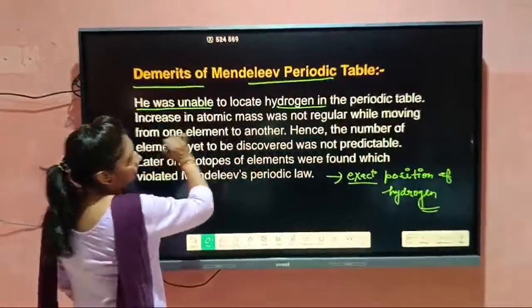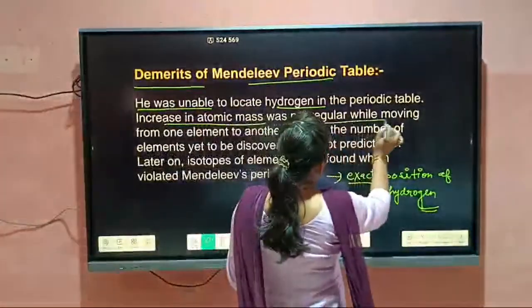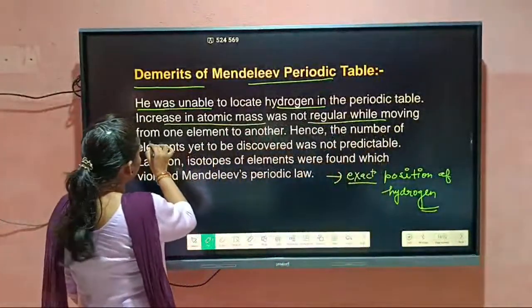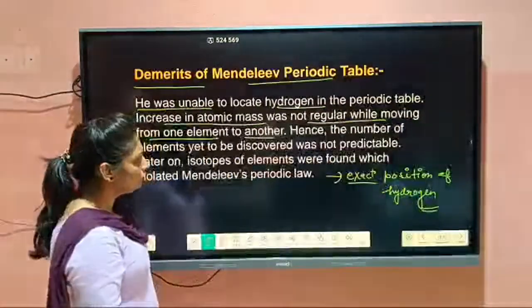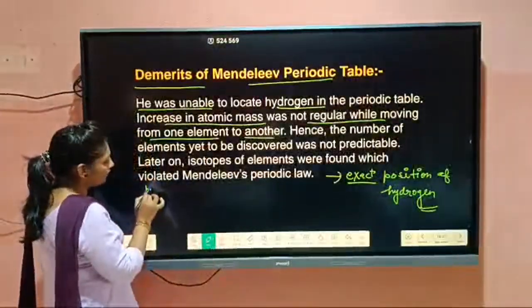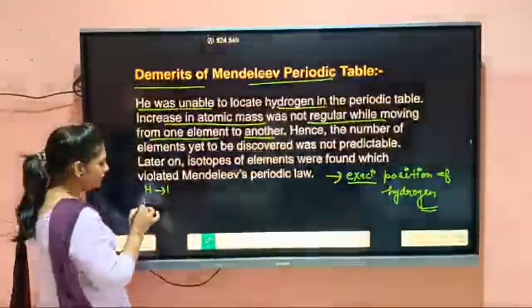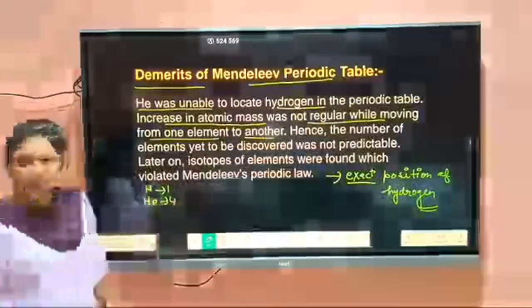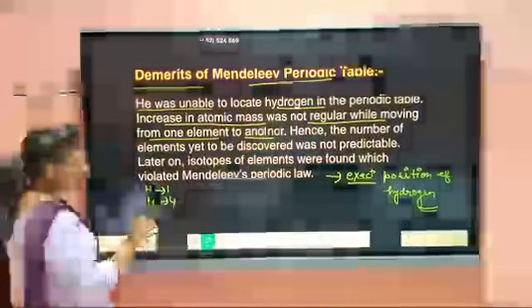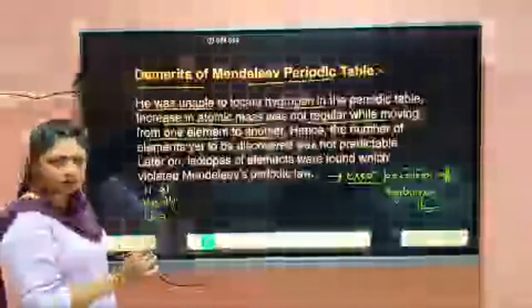Okay, then the increase in atomic mass was not regular while moving from one element to another. Students, you know very well the atomic mass of hydrogen is 1. Now our second element is helium. Its mass is 4. Then lithium, 7.